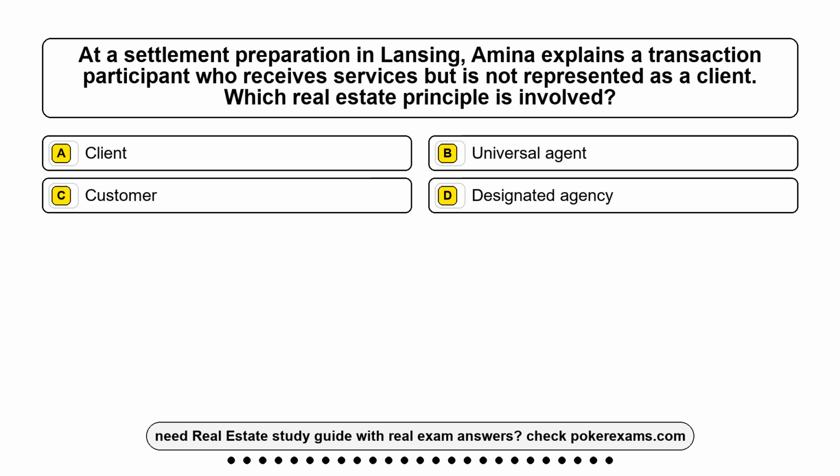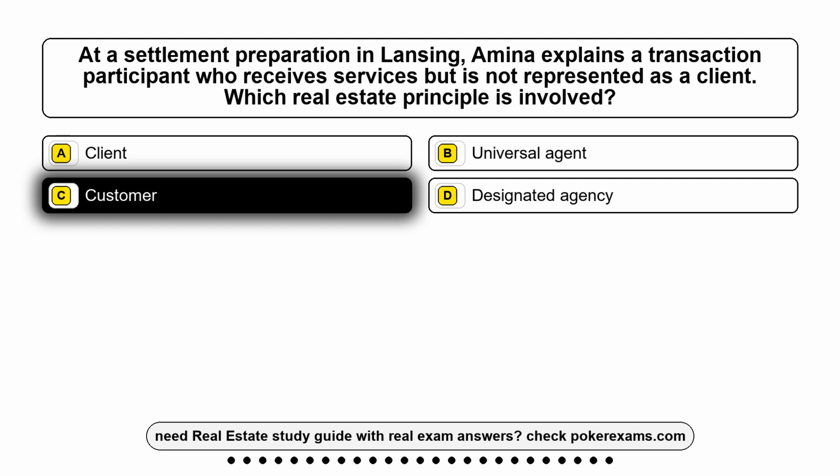Question 21. At a settlement preparation in Lansing, Amina explains a transaction participant who receives services but is not represented as a client. Which real estate principal is involved? Option A, client. Option B, universal agent. Option C, customer. Option D, designated agency. The correct answer is option C, customer.